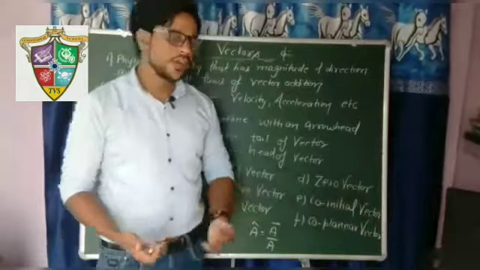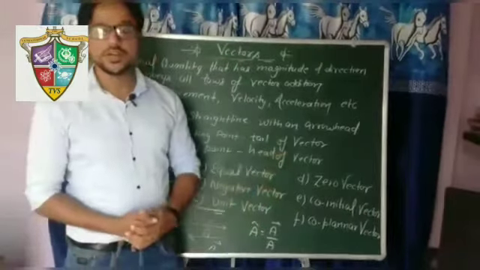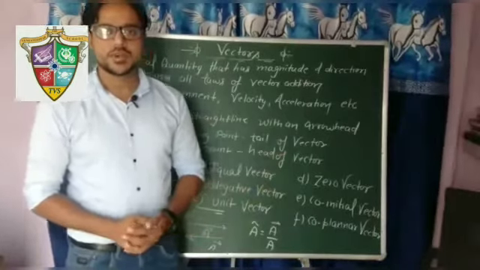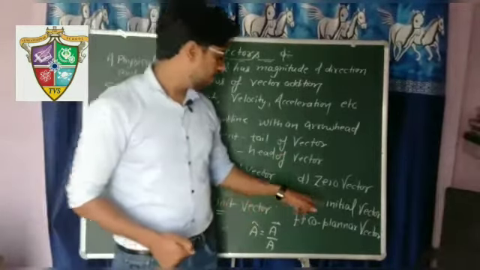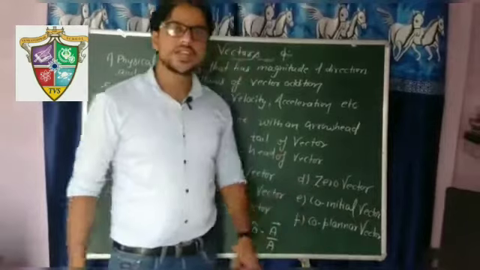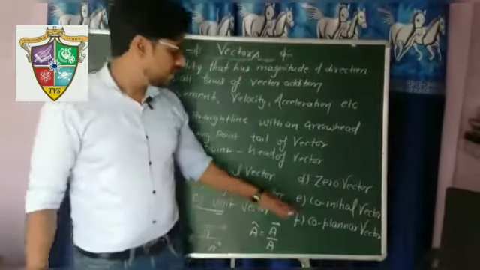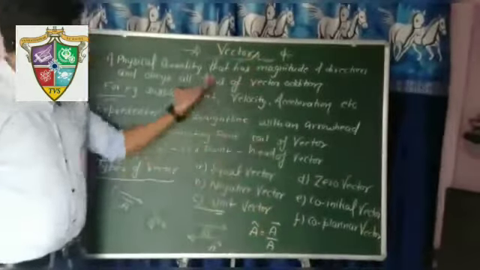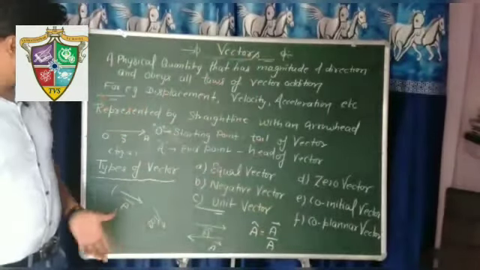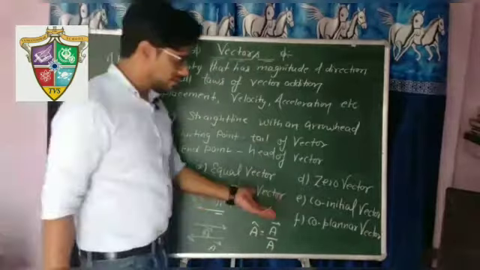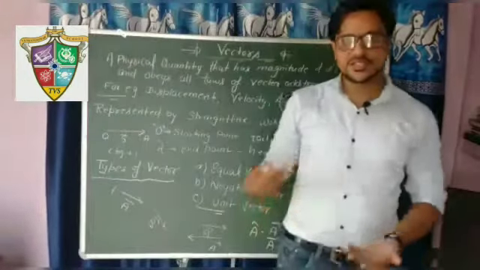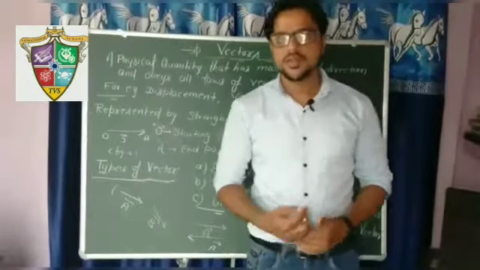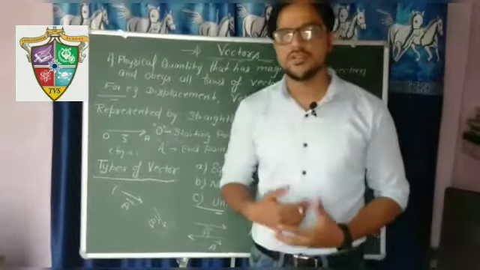Co-initial vector and coplanar vector. Co means same, initial means initial point. If vectors have the same initial point, then they are said to be co-initial vectors, and if they lie in the same plane, then they are known as coplanar vectors. So this is the introduction of vectors, its notation, and some types of vectors. We will discuss how they can be added, how they can be subtracted, or which type of laws they follow.